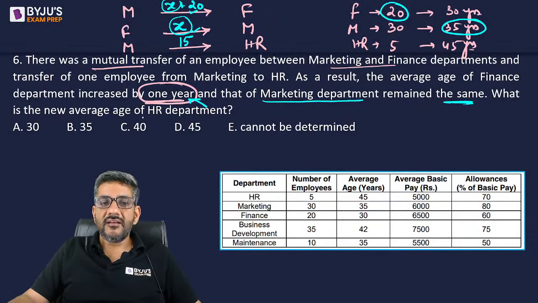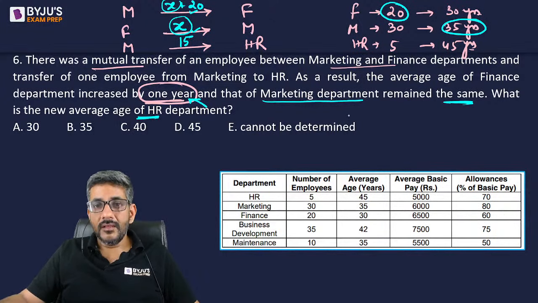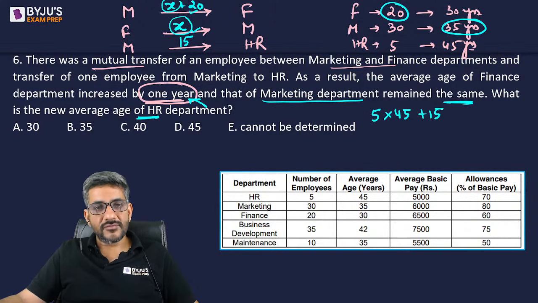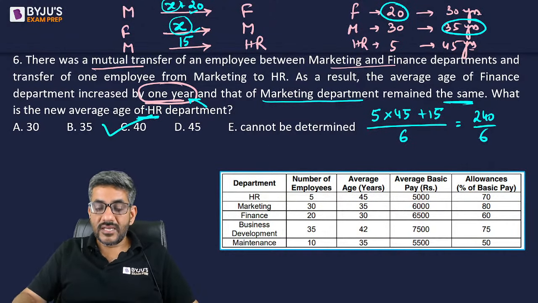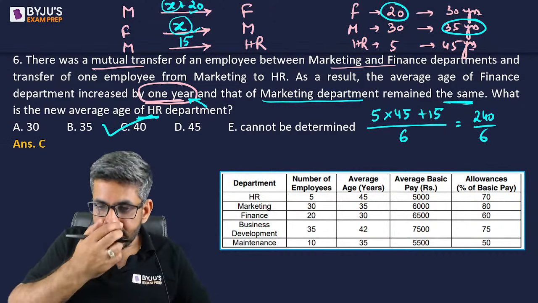He asks what is the average age of the HR department now. Till now, there were 5 members in the HR department with an average age of 45. Another member came in with an age of 15. So now there are 6 people in the HR department. What is the total age? 225 plus 15 is 240, and 240 by 6 is 40 years. So option C is the correct answer.